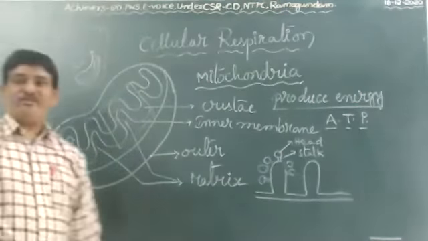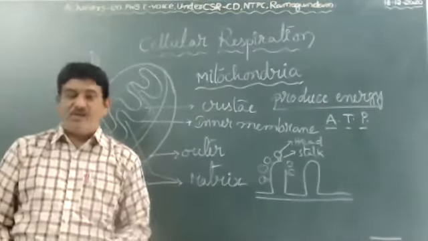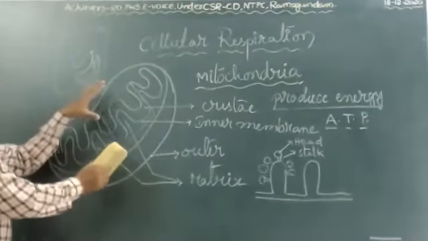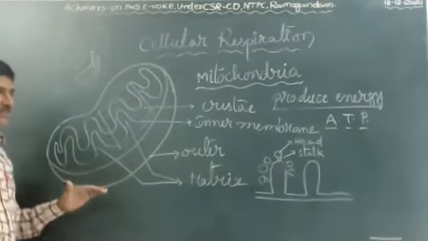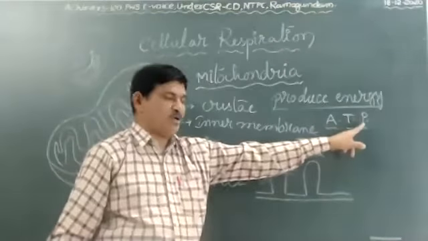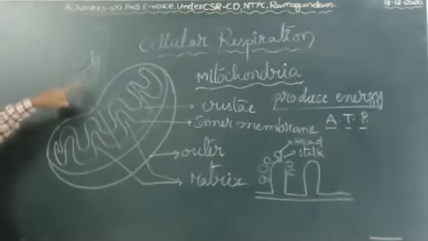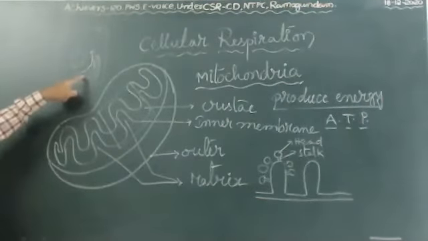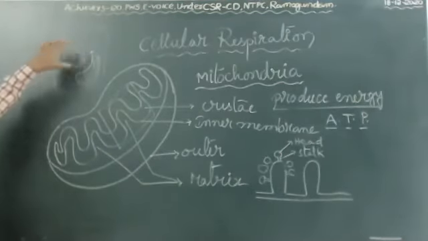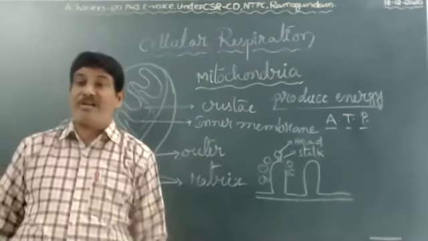That's why mitochondria is also called the powerhouse of the cell. Powerhouse means energy is stored inside. After cellular respiration, a large amount of energy is produced in the form of ATP, adenosine triphosphate. When the cell requires energy, it receives it from mitochondria. The cell always requires energy for its activities, and such energy is available from mitochondria. That's why mitochondria is also called the powerhouse of the cell.